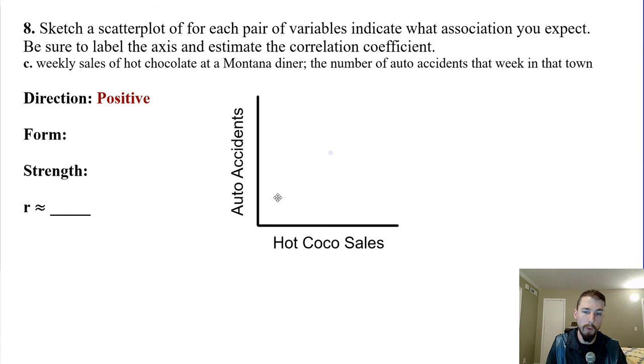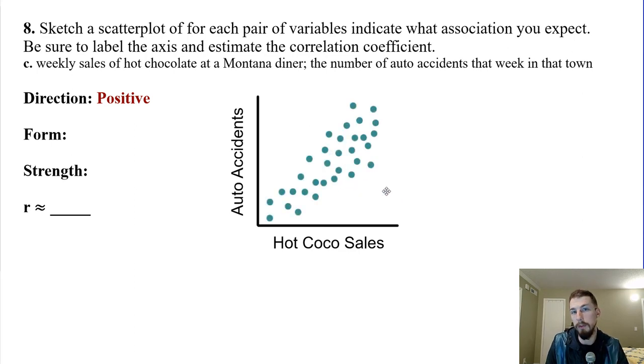The form, you could say linear. I would go with that. That's fine. Maybe it'd be exponential, but maybe at some point it gets so cold people stop driving and stop eating hot chocolate or going to the diner. I don't know. You can think about it until you turn blue in the face until the cows come home. Oh, I love idioms. They're so much fun. All right, anyway, so I went with linear, apparently.